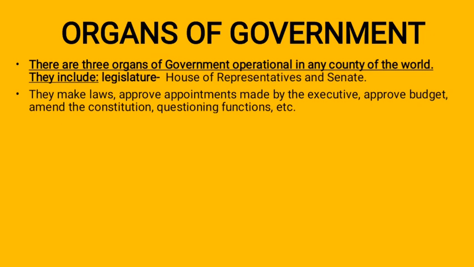Also, they approve budgets prepared by the executive. Now, the Ministry of Finance, which is under the executive, prepares the budget every year, year in, year out. We call the budget the appropriation bill. And the president or the governor of the state will have to appear before the National Assembly or the state houses of assembly to defend the budget that has been prepared. After the defending, it is the legislature that approves the budget for spending.